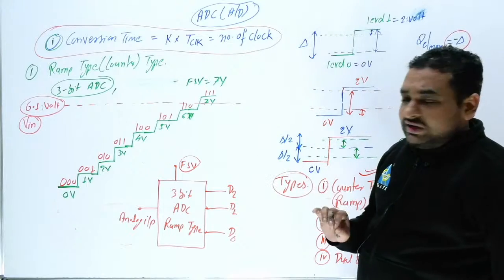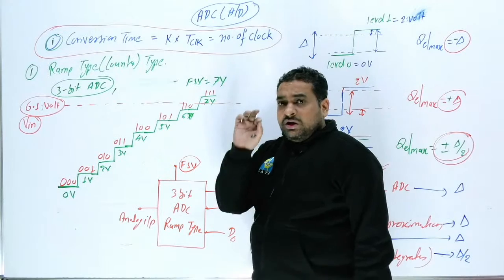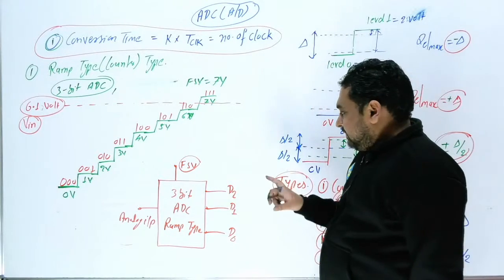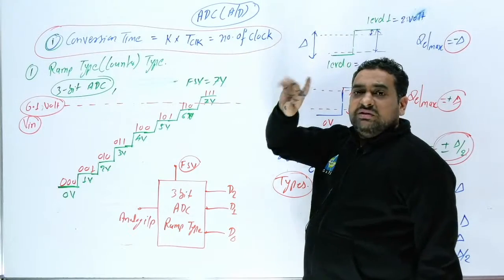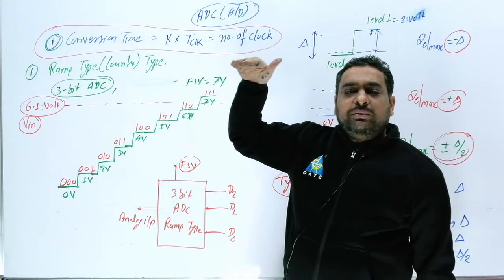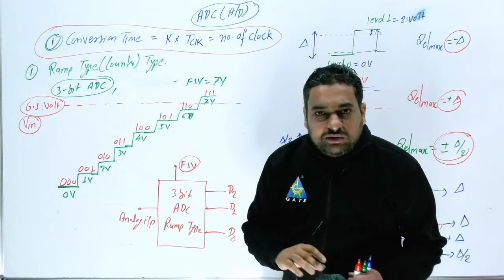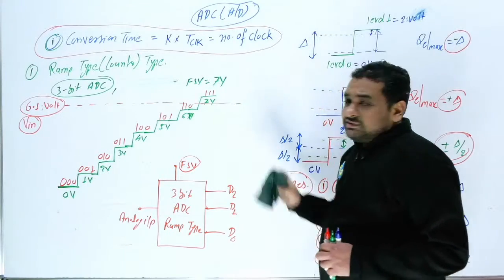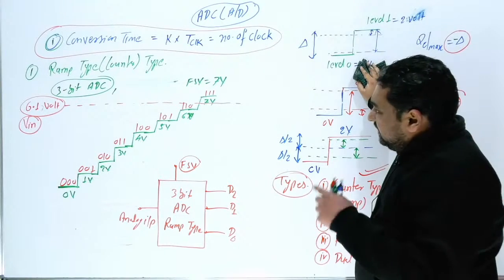Now here one important point, remember, always your output binary will be at more voltage. So if you have 6.1, your counter will stop at 7. This thing you remember. Clear my point? Many students don't know exactly this, and many students are getting trapped in this situation.